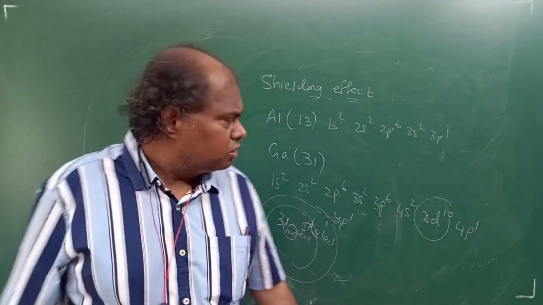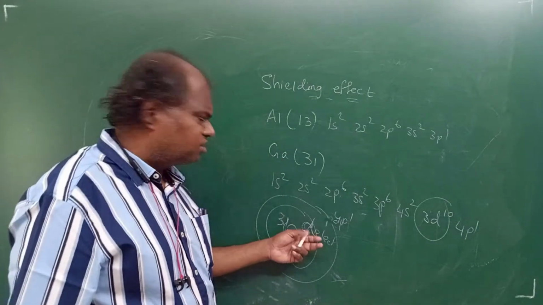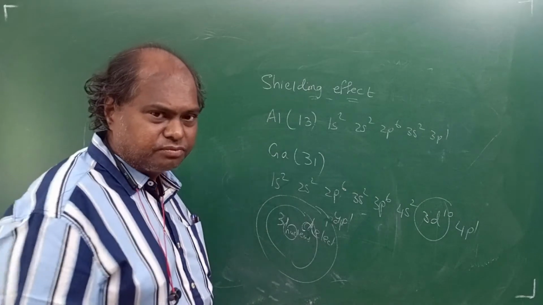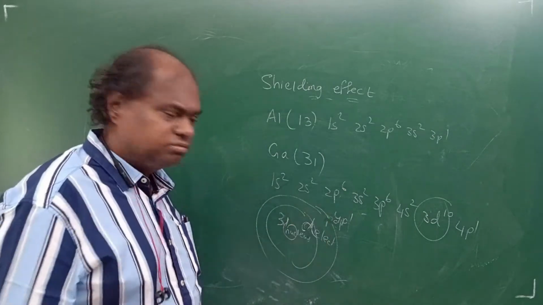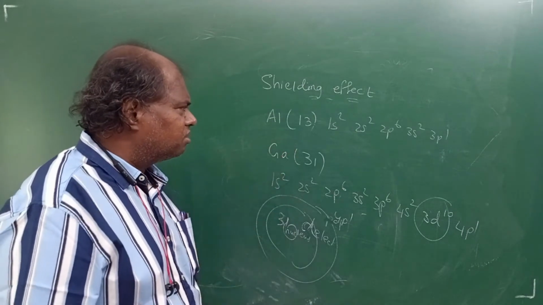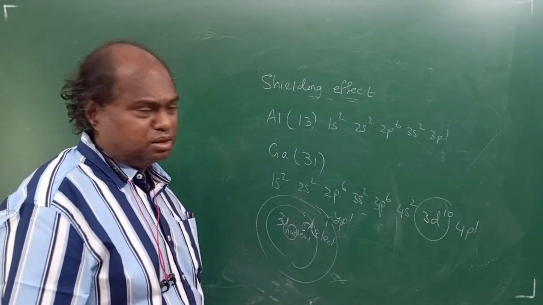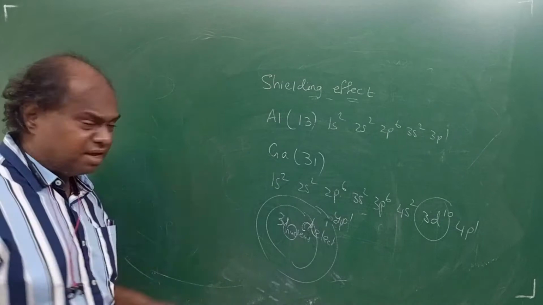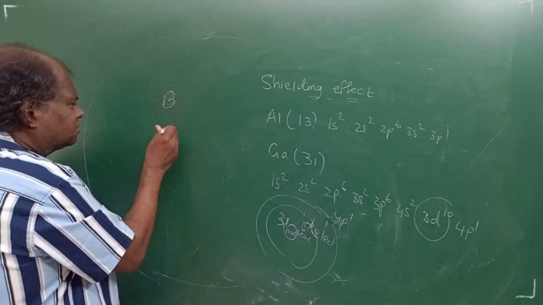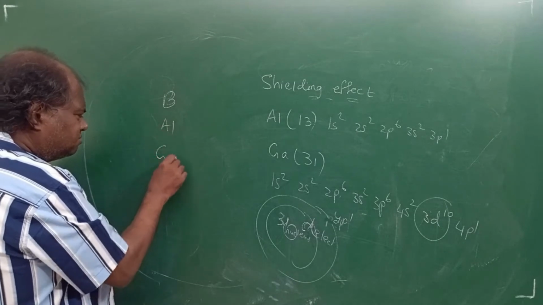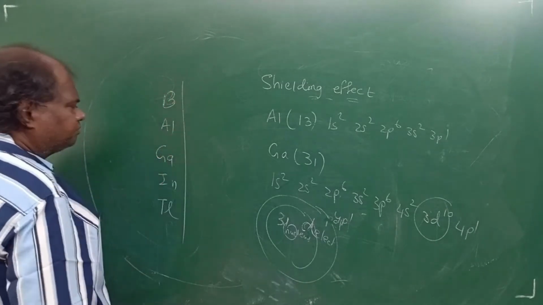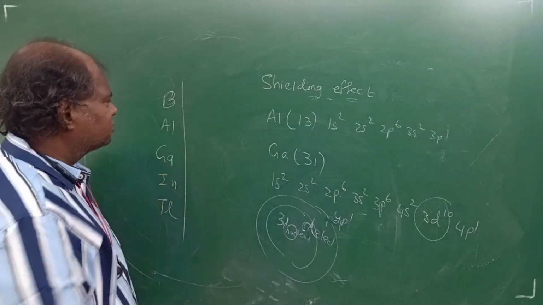Yes, we'll continue. So what is happening here is that the D electrons are not shielding much. So the 4p electron comes closer to the nucleus. Size will come down. Are you clear? That's the reason why gallium has got less size compared to aluminium. Now, student, this effect will not be there here itself. You will continue this effect here. Boron, aluminium, gallium, indium, thallium. Okay. Come to the next group.